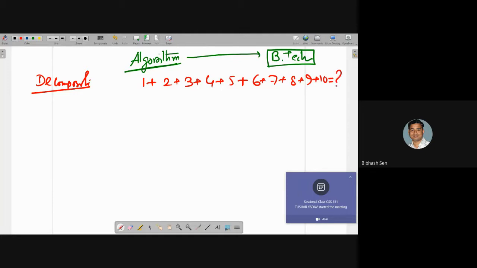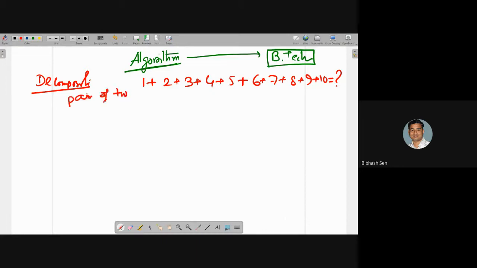What I have done is decompose it into pairs of 2 numbers: 1 plus 9, 2 plus 8, 3 plus 7, 4 plus 6. So this is a pair of 2 decomposition.